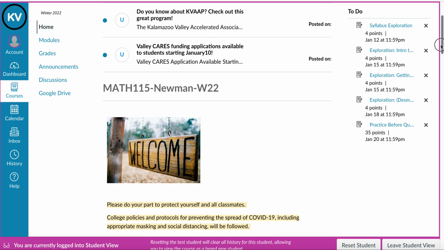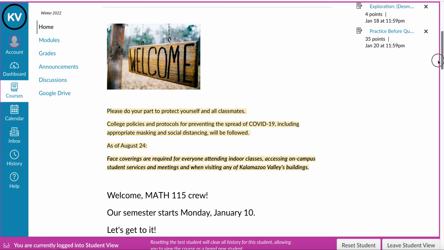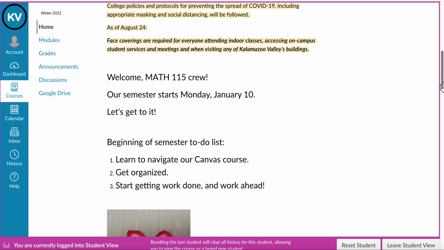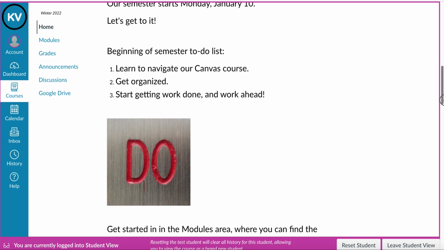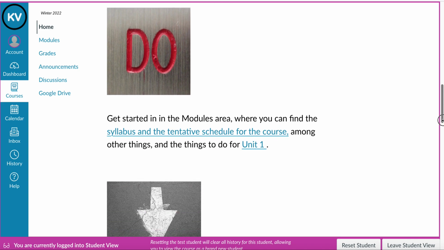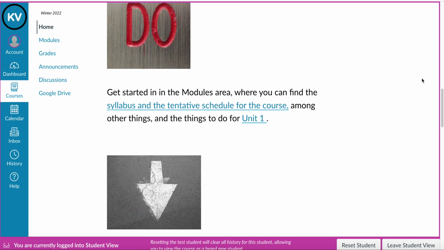So announcements first. Some information on COVID protocols, and this is January 3rd, so this is what I know so far. That's from August 24th, but that's all I know right now. We start on January 10th officially, but here are some things that you can get started on. Learn to navigate our Canvas course, get organized, start getting things done. On all of our front pages, all of our home pages throughout the semester, I'll give you an idea of where we're working in the course. And right now we're kind of getting used to things with a syllabus and a schedule and Unit 1.